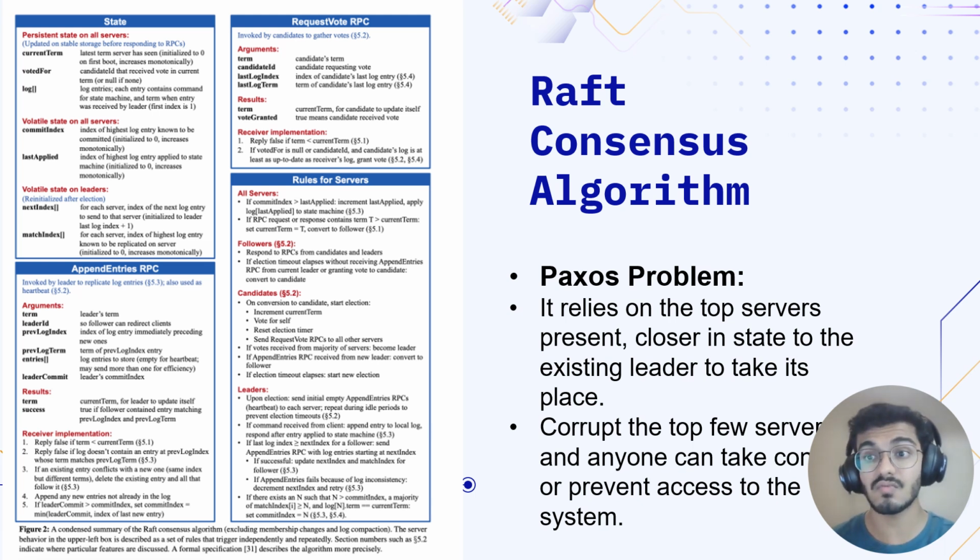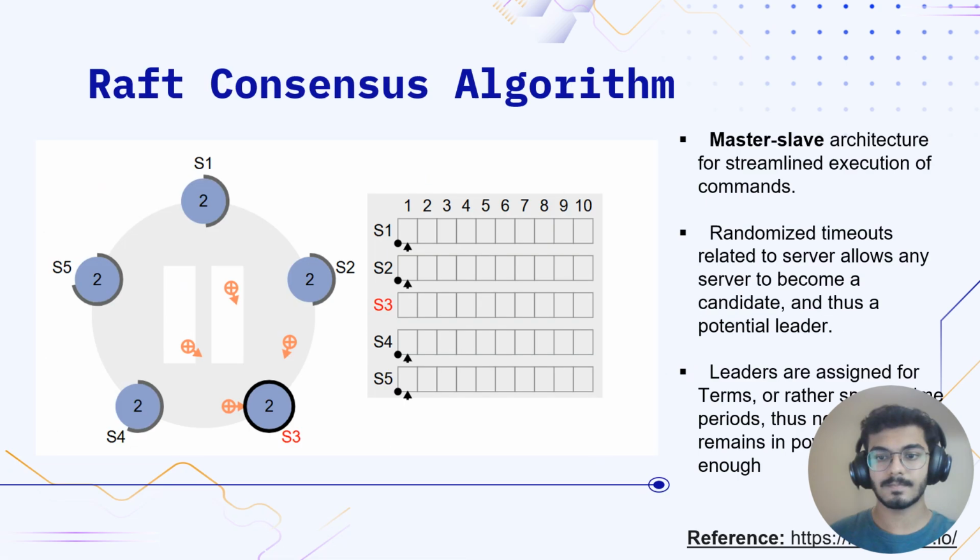Thus, the servers won't be running out of time now. Thus, they won't transition into the candidate stage. Thus, a new election won't be triggered. A new election is triggered when a particular server's time runs out, and thus it transitions into the candidate stage and will start hosting an election of its own.